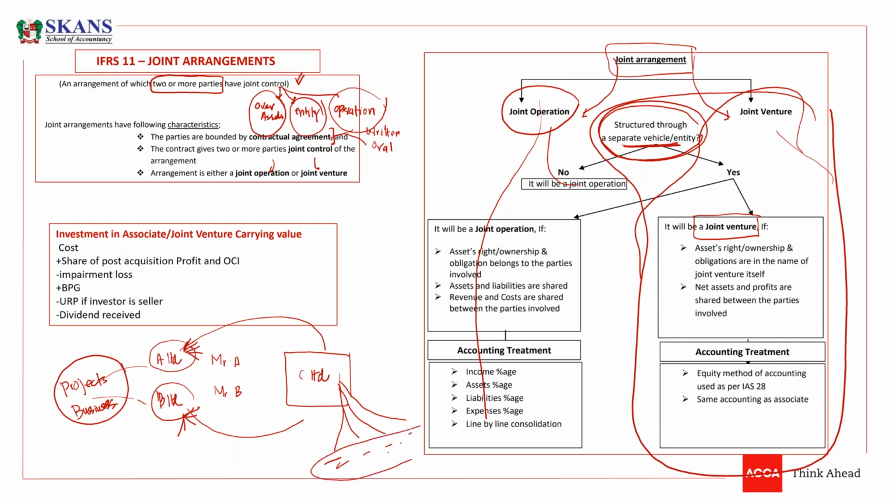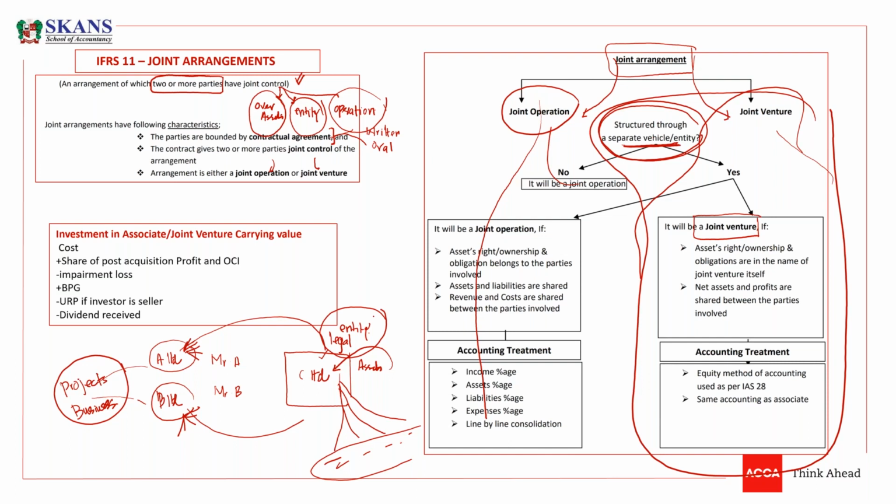Now listen carefully. There are certain features of a joint venture. If you have a separate entity, the assets of C Limited belong to C Limited because this entity is a separate legal entity.